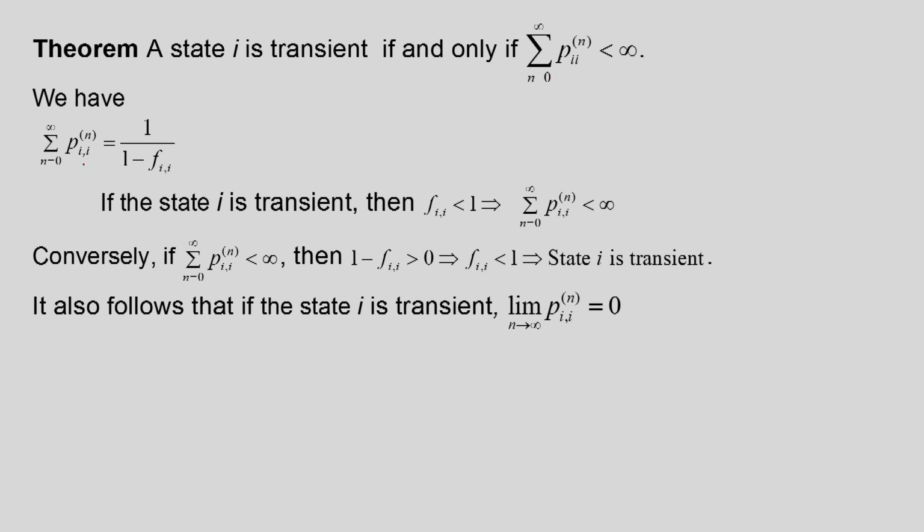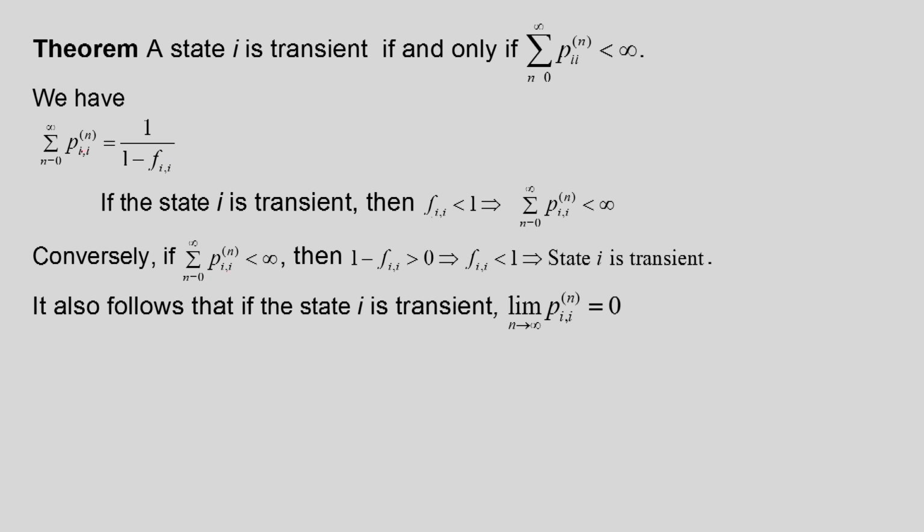We have already established this quantity. If the state i is transient, then f_i is less than 1, so 1 minus f_i is greater than 0. So this will be a finite quantity. Therefore, the left hand side will be convergent, because this quantity will be finite.